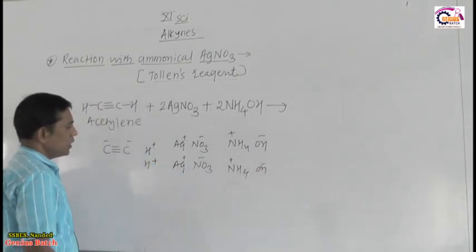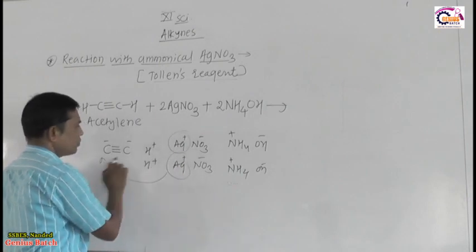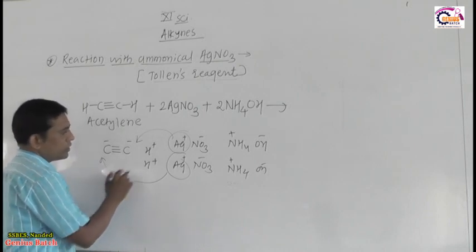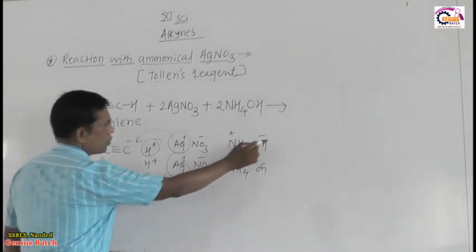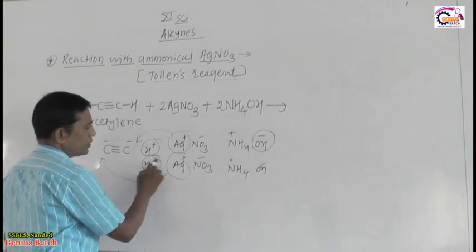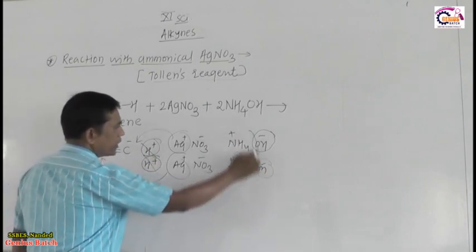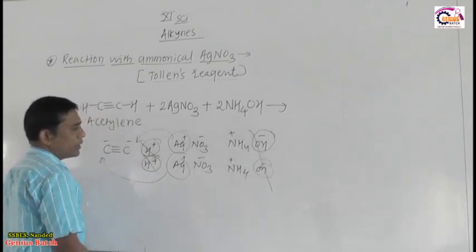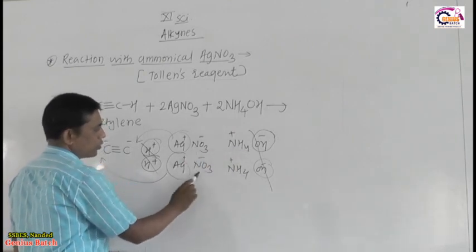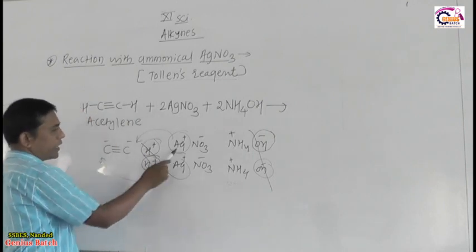Okay, then what will happen, these 2 Ag plus attached to the C minus of alkyne or acetylene, the H plus and the OH minus go in the form of H2O. So there is a formation of 2H2O. The remaining part, NH4 plus and NO3 minus, will form NH4NO3. So H is replaced by Ag.